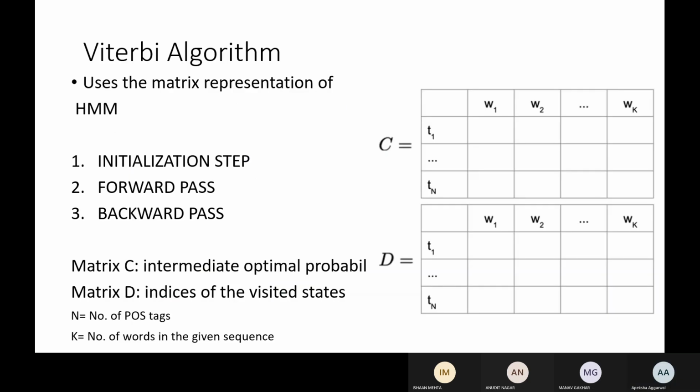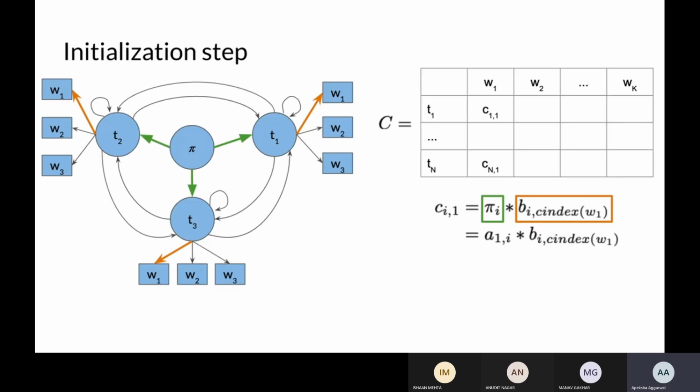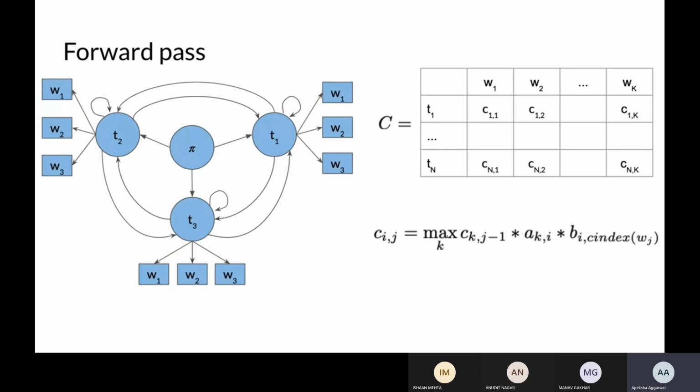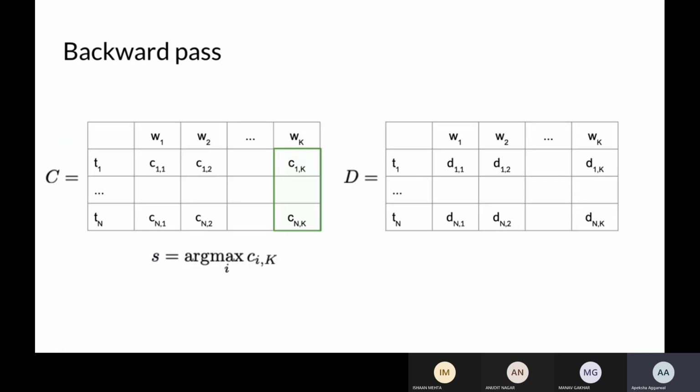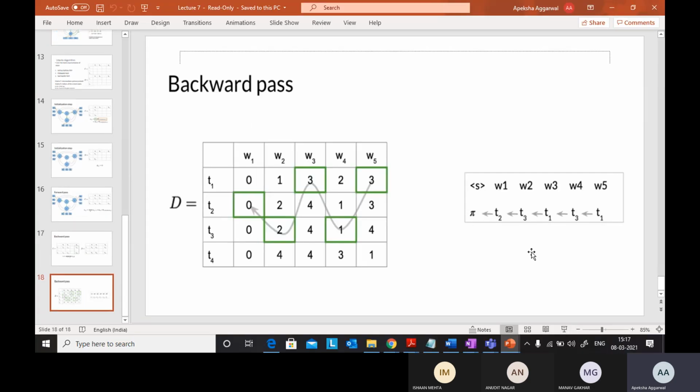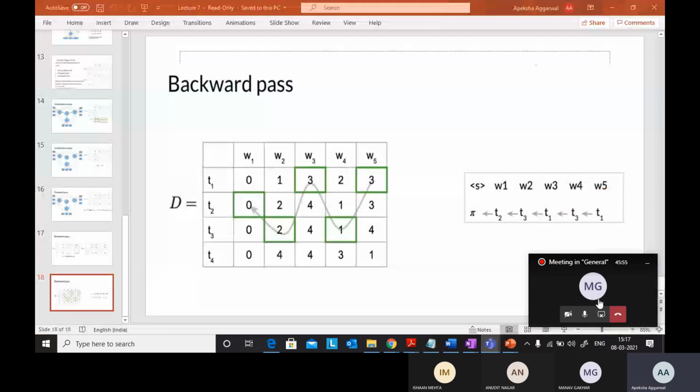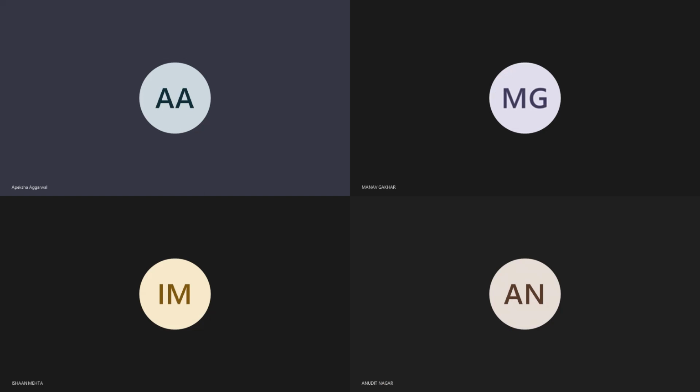For this you require two matrices. It's just a calculation part. Just remember these formulas, that's it, nothing much you have to do. Backward pass, forward pass. It's simply that you have to identify POS tags until your whole sentence is completed.